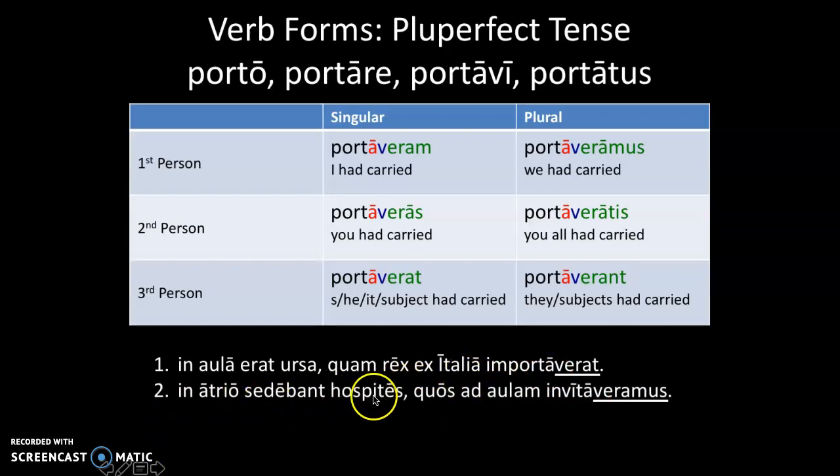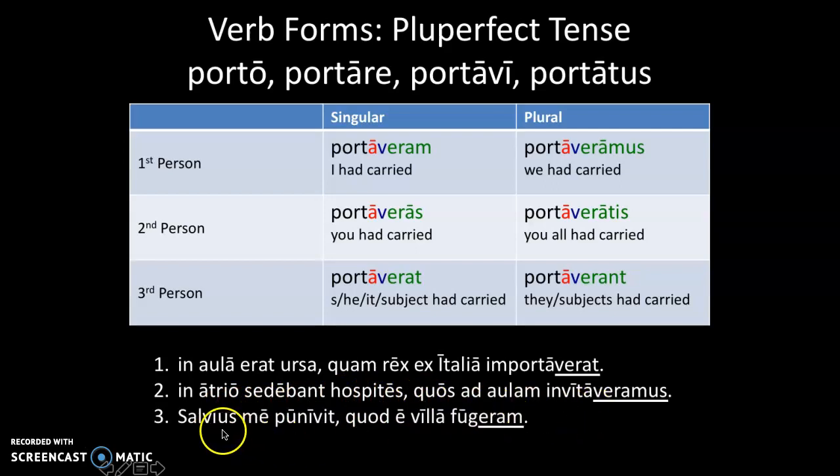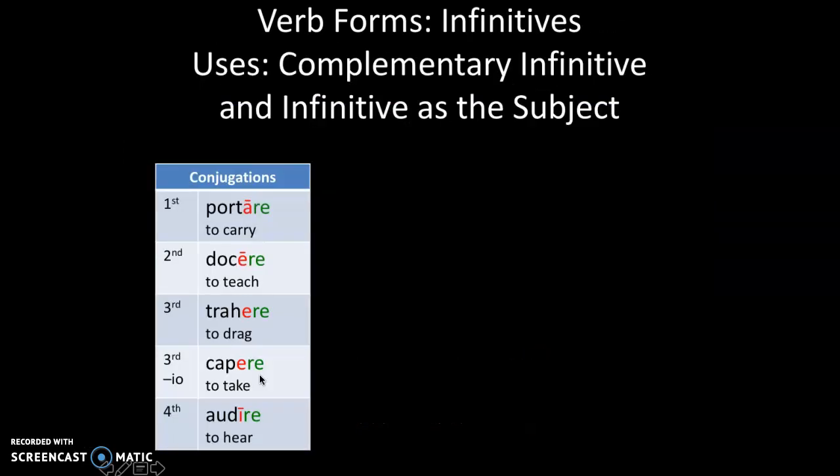In the atrium were sitting guests, whom we had invited to the palace. Salvius punished me because I had fled out of the house. So here the fleeing happened before the punishing. The inviting happened before the sitting. The importing happened before the bear was in the palace.